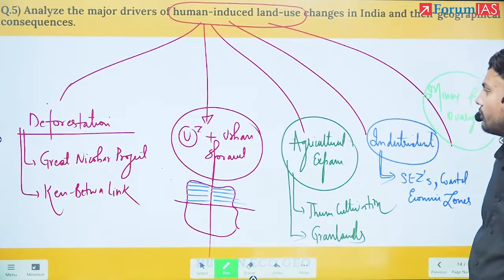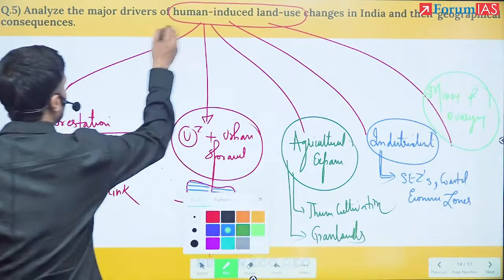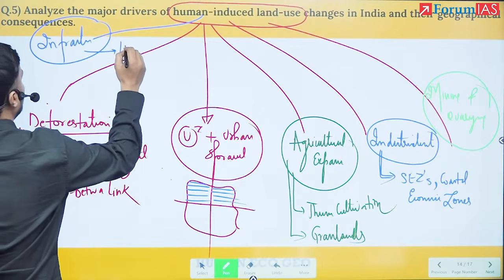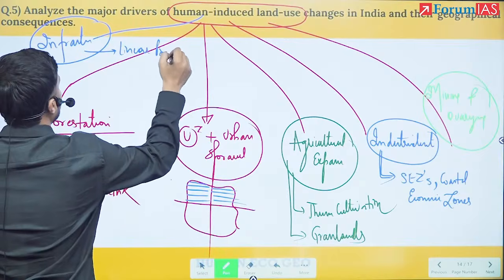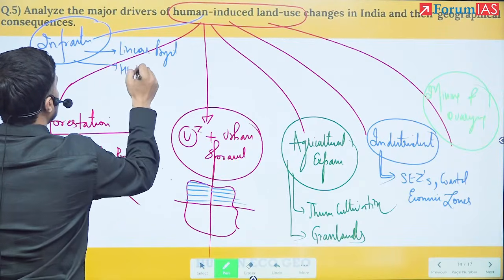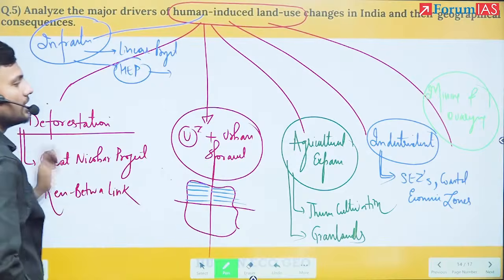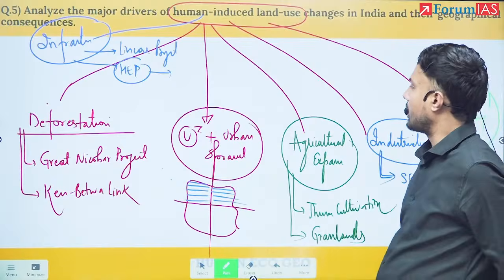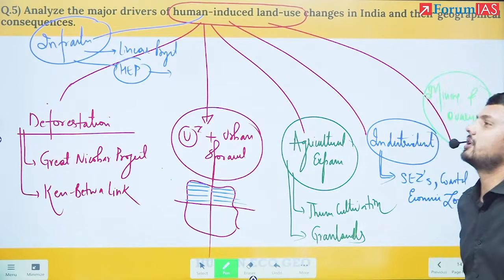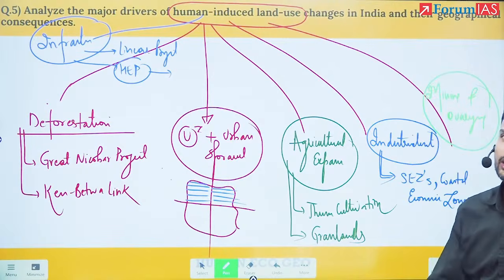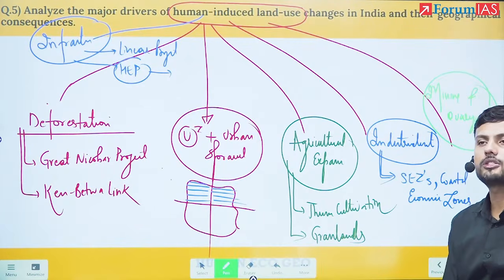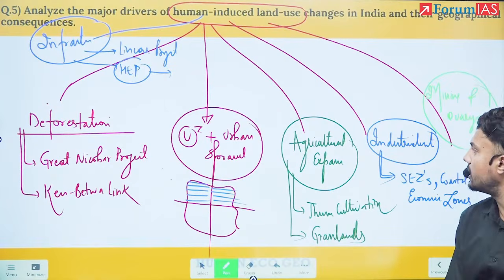One more I could have added here is infrastructure. In infrastructure, you should have talked about linear projects, the Char Dham project. You could talk about hydroelectricity projects, Tehri Dam, Bhakra Nangal Dam. Then in urbanization and urban sprawl, you can talk about the emergence of major tier 2 and tier 3 cities which are on the rise. As per NITI Aayog, 50% of the population by 2050 will be urbanized within India.